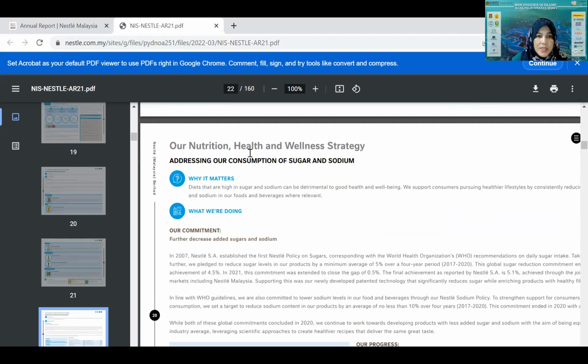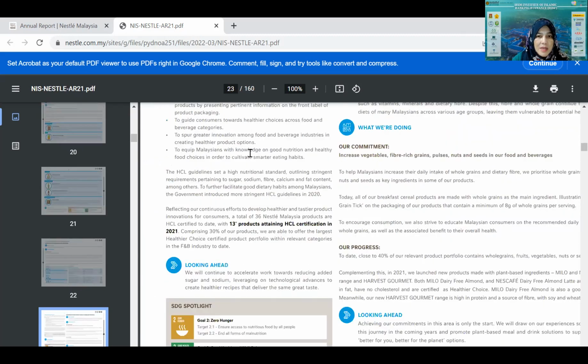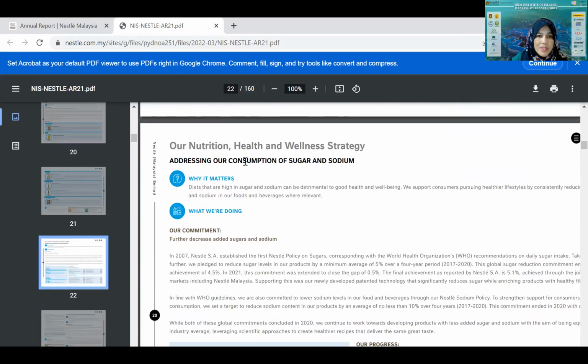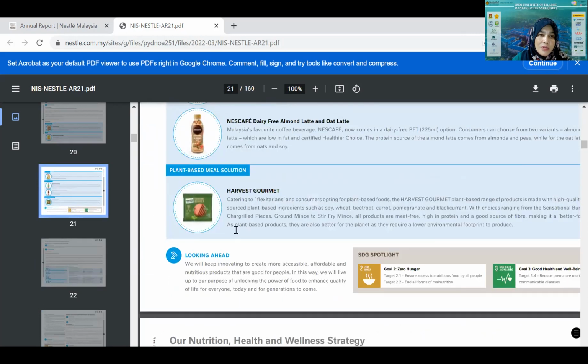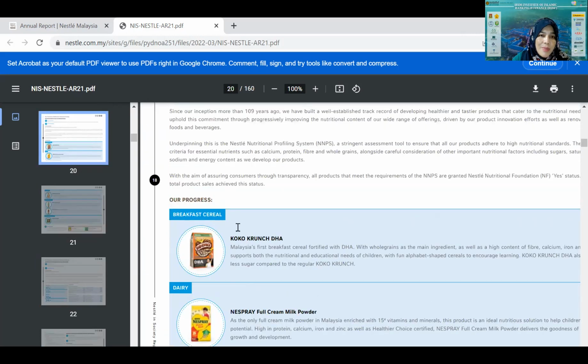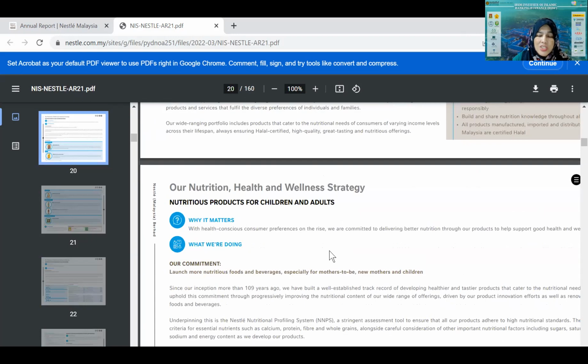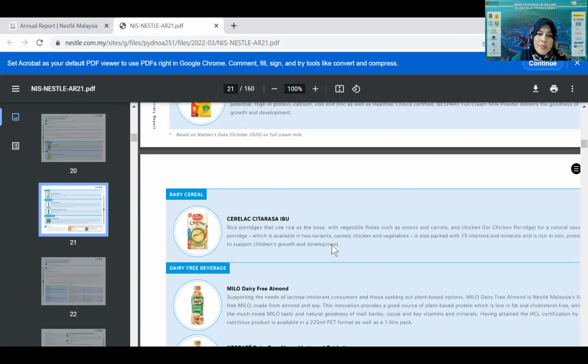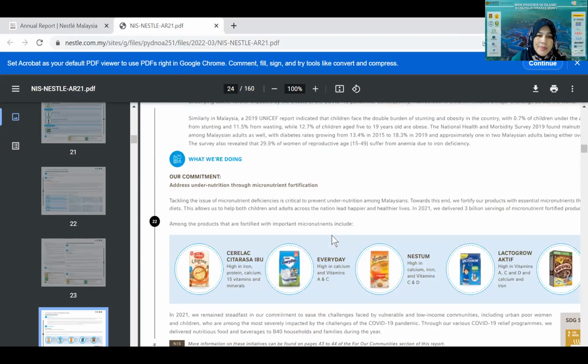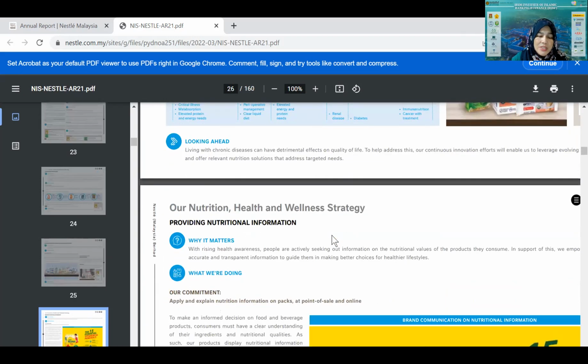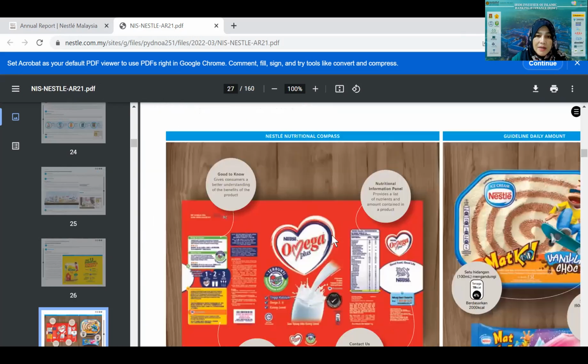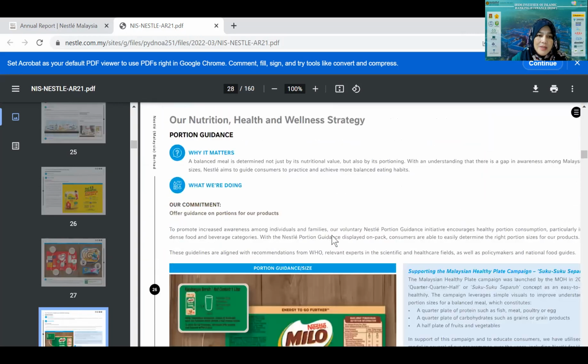Here they have information on the consumption of sugar and sodium, because they know that people are so worried about the use of sugar and sodium in their products. So they have this report to tell the users about the nutrient components of their products. That's why Nestle is becoming a very good company in Malaysia. That's why the price is very high, because people really believe in Nestle.